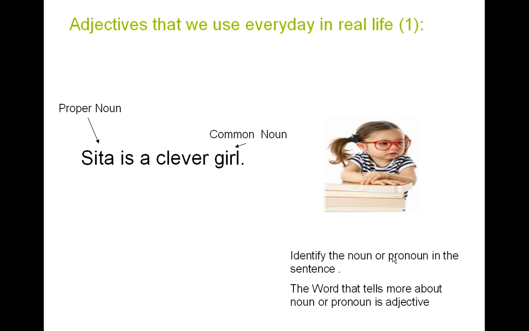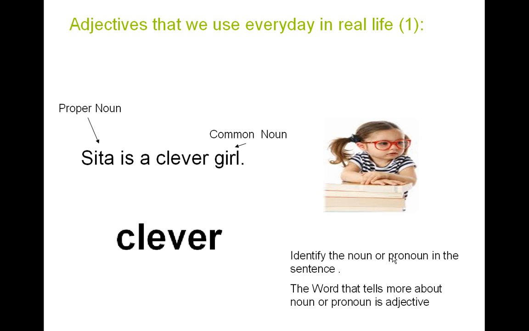Which word tells us more about what kind of a girl Sita is? If you were to ask yourself that, then the answer would be the word clever. It is the word clever that tells us more about what kind of a girl Sita is. Thus, Sita is a clever girl. In this sentence, the word clever is the adjective.